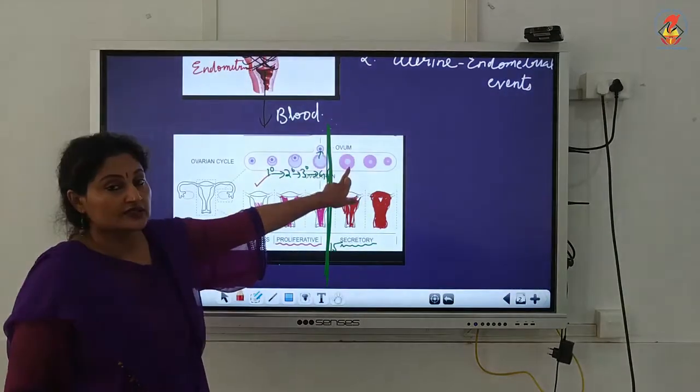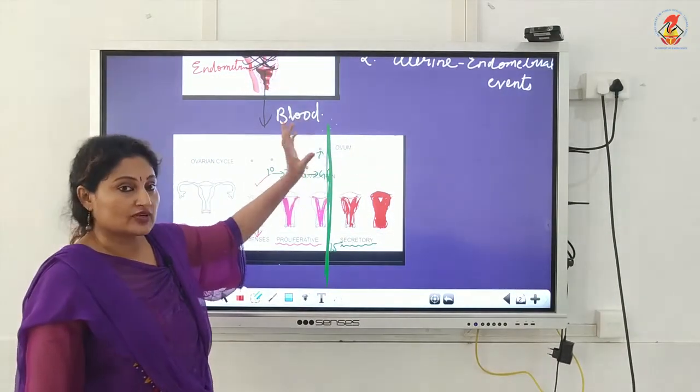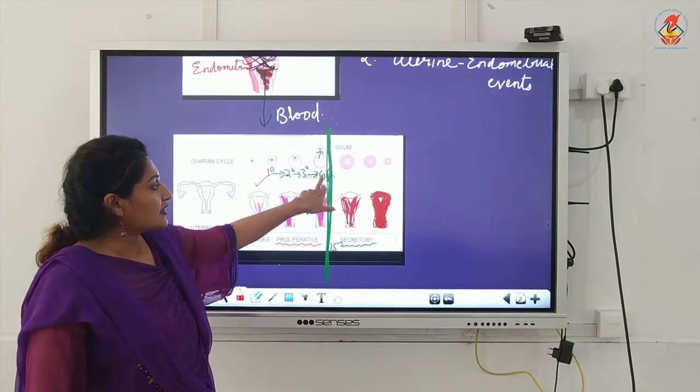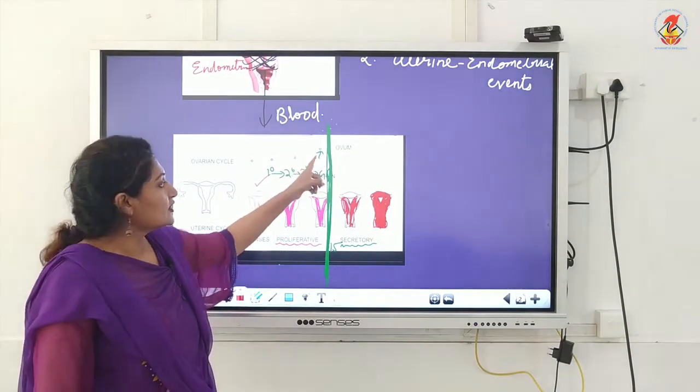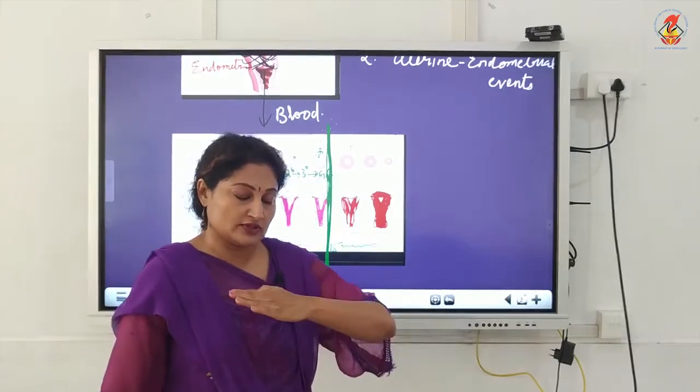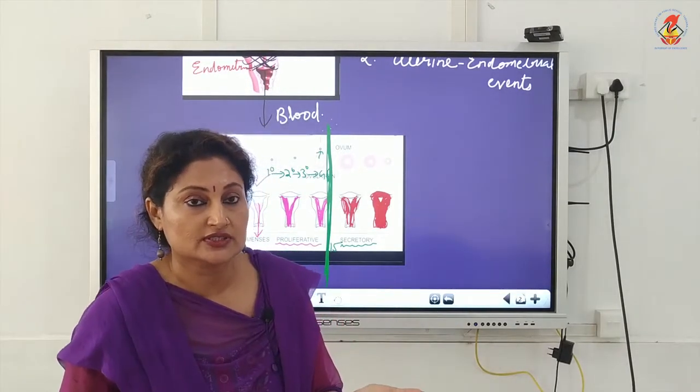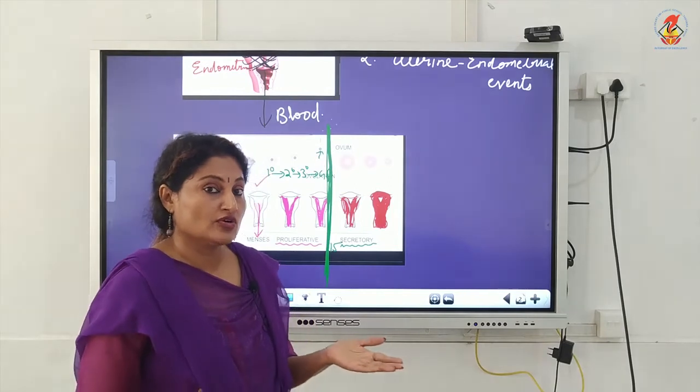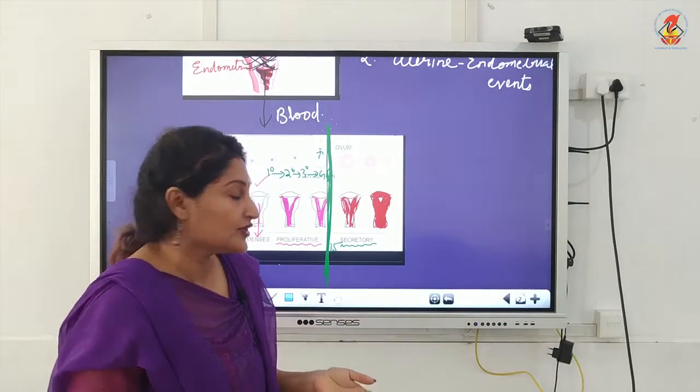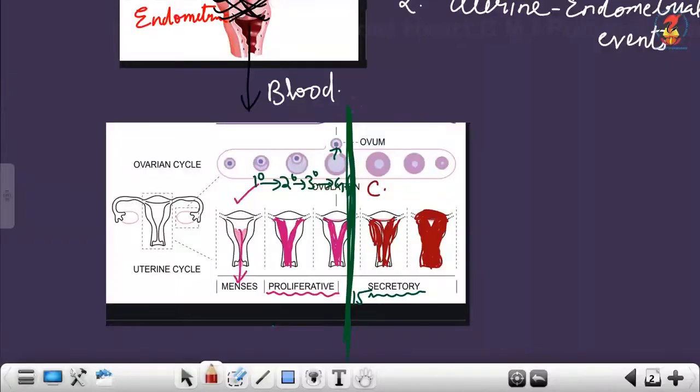Now the corresponding status in the ovaries, what has happened? Now we know the Graafian follicle has ruptured and released the egg. So yesterday and in all the previous classes I've taught you, what is a ruptured Graafian follicle called, or an empty Graafian follicle called? An empty Graafian follicle is called the corpus luteum.